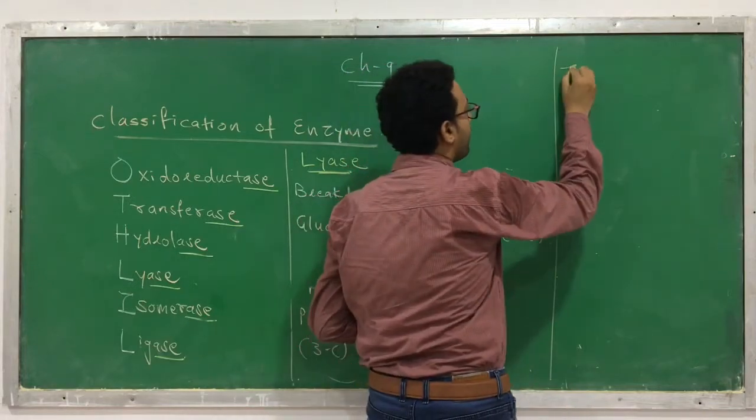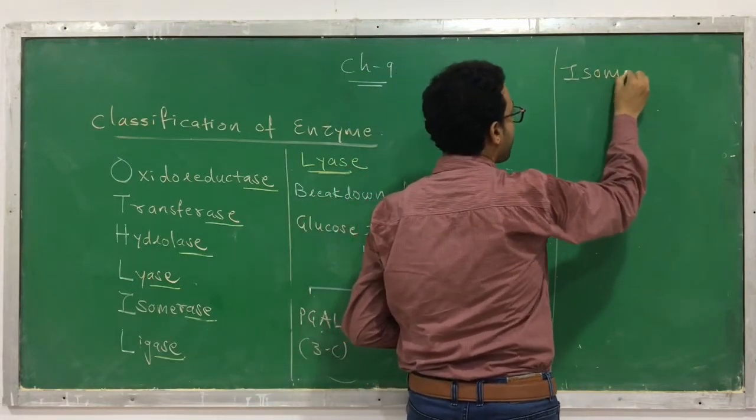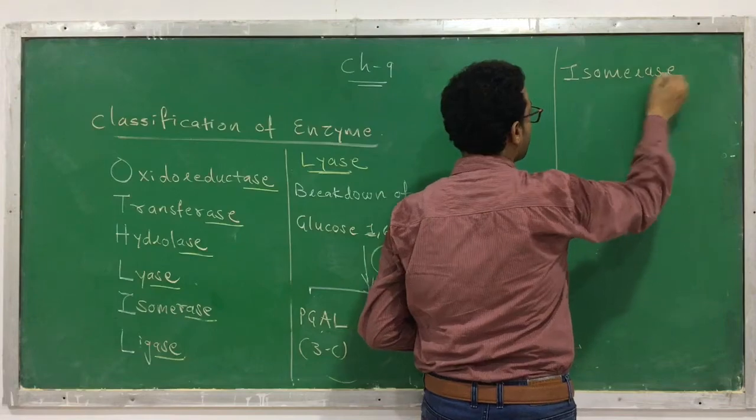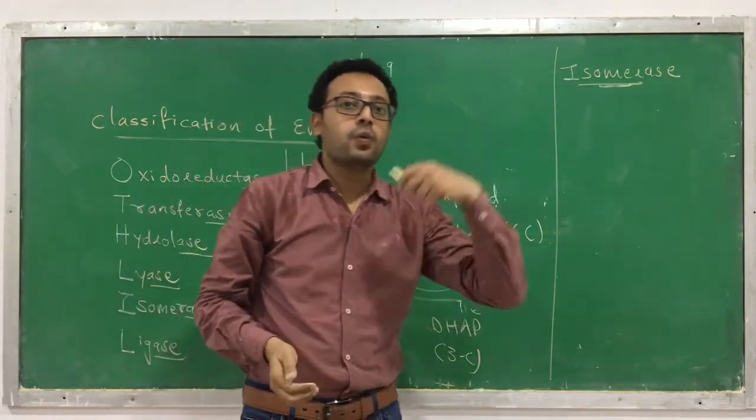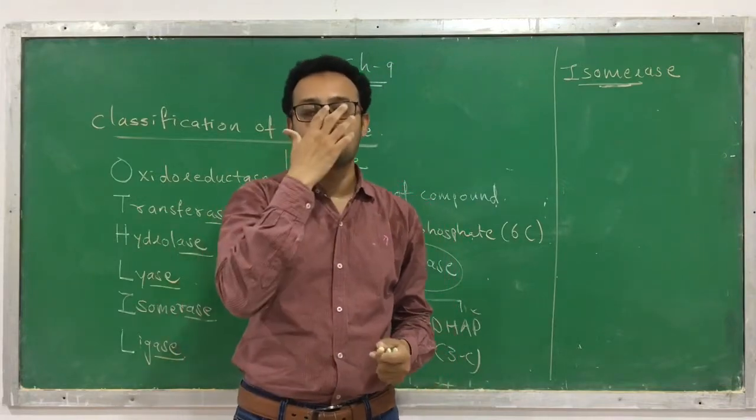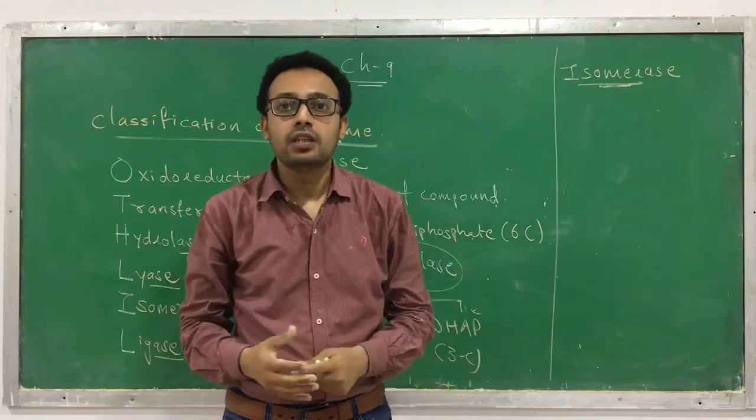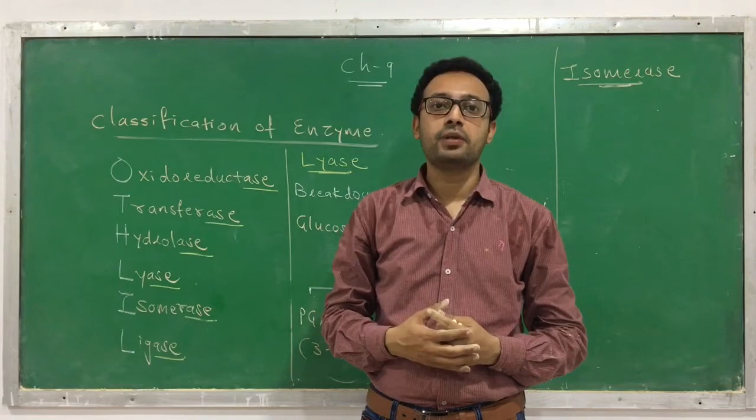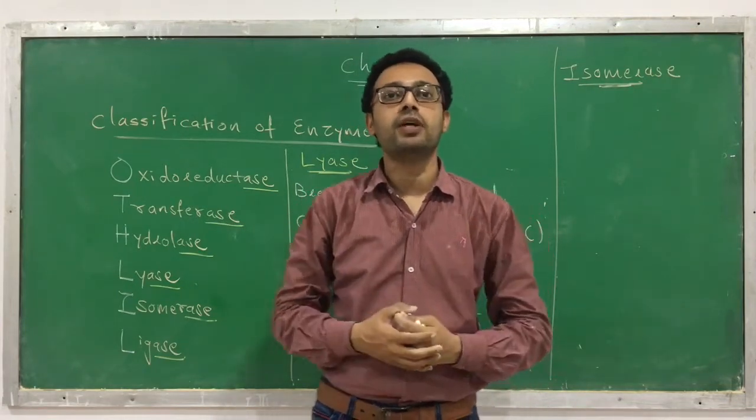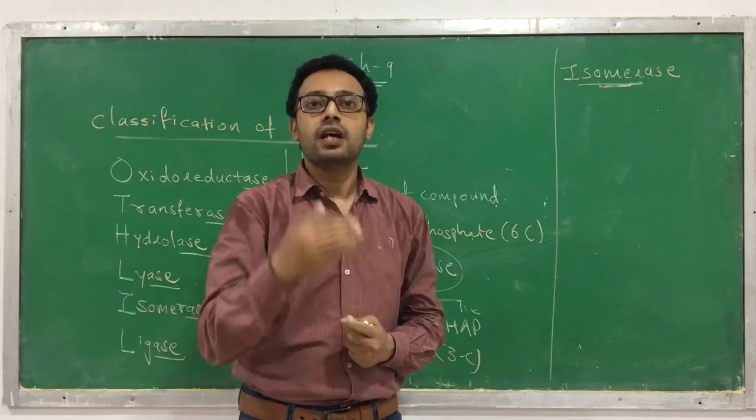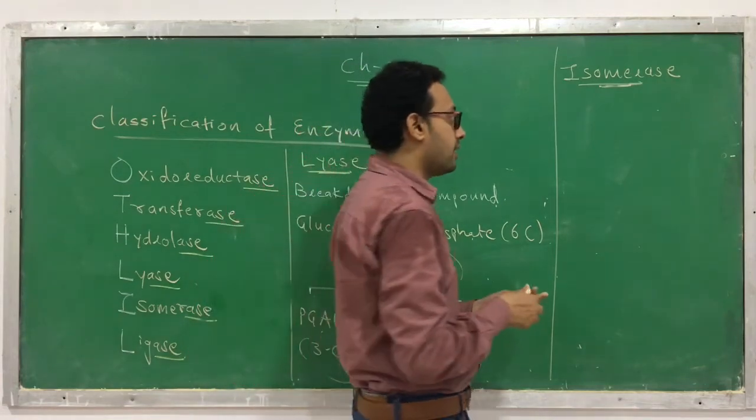Fifth category is called isomerase. What is the isomerase? The isomerase is responsible for converting one isomer to another isomer. Isomers are compounds that have the same chemical formula, but the structural formula is different. This is called isomers. Like, I will tell you an example.